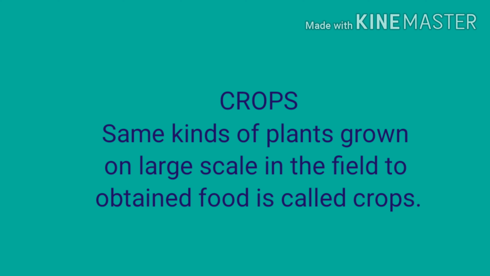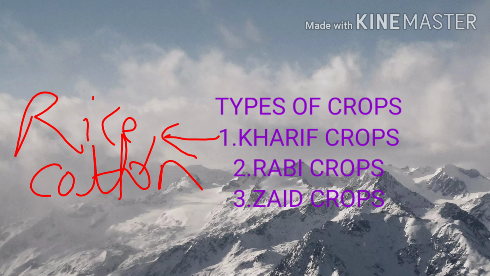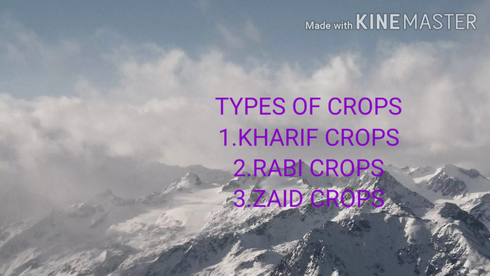Our next topic is the types of crops. So what are the different types of crops? Let's see. Actually, three types of crops are there on the basis of the season. First is kharif crop, which is also known as rainy season crops. Next is rabi crops, which is called winter season crops, and the third one is zaid crops, which is also known as summer season crops.